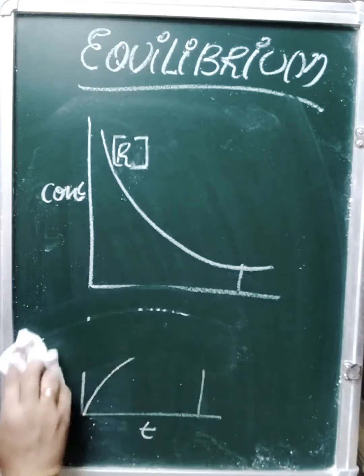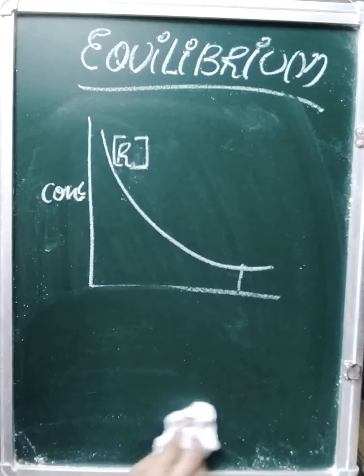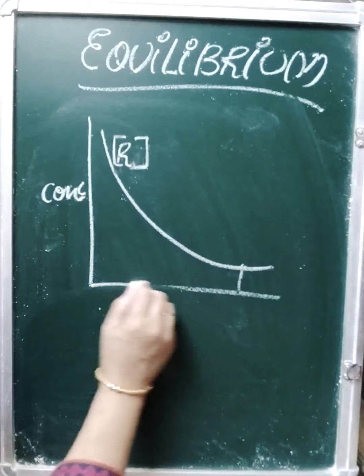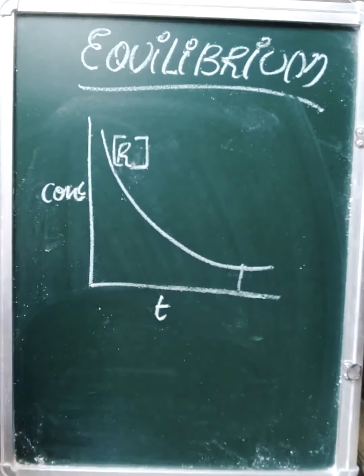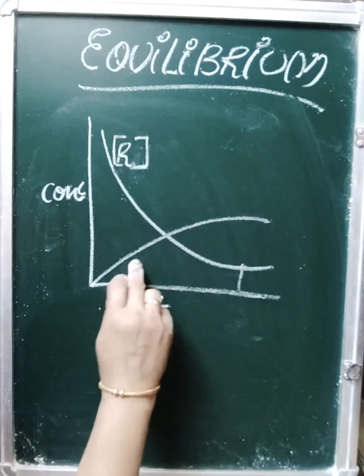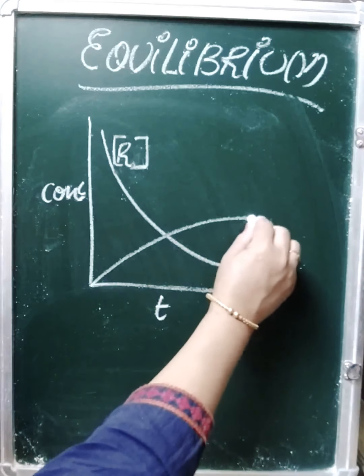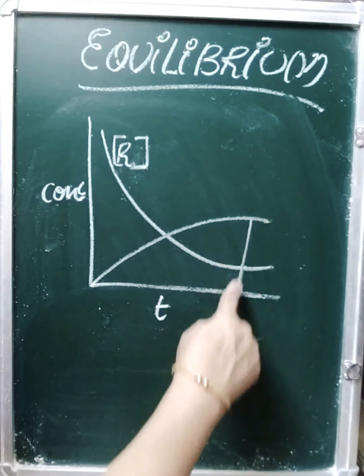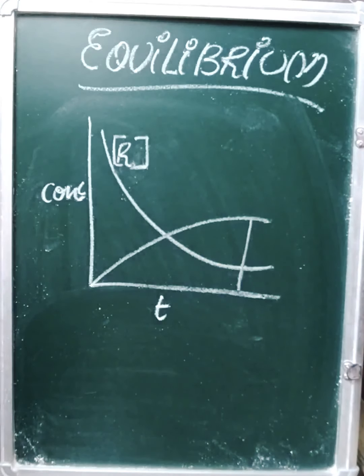Let us see that also. If I plot the graph for concentration versus time for reactant as well as product, you will find that with time the product is increasing, but at this time the concentration will become constant. I am not telling the concentration becomes equal. Concentration may become equal and constant, but the most important thing is that it becomes constant. The change in concentration is not visible.